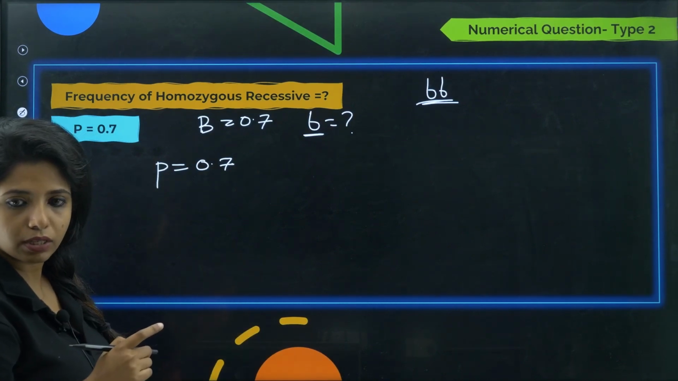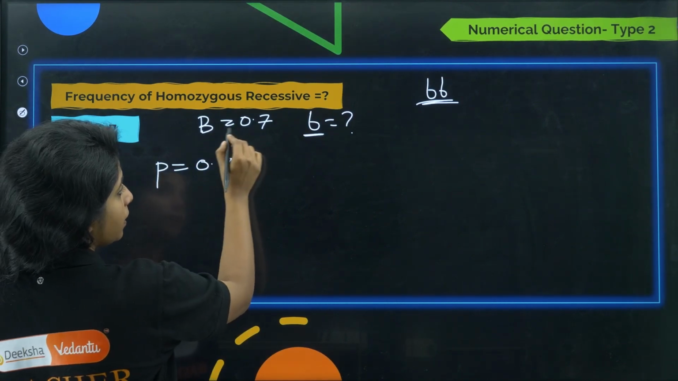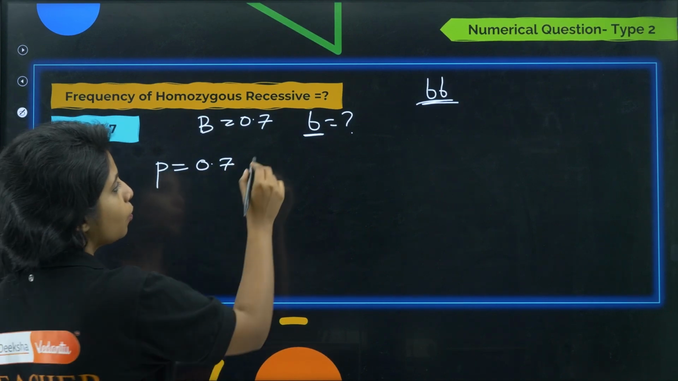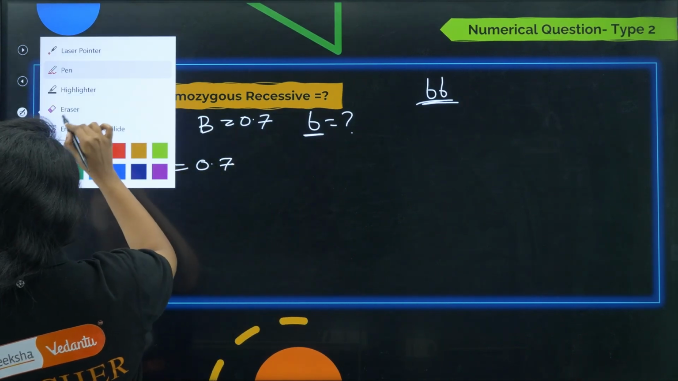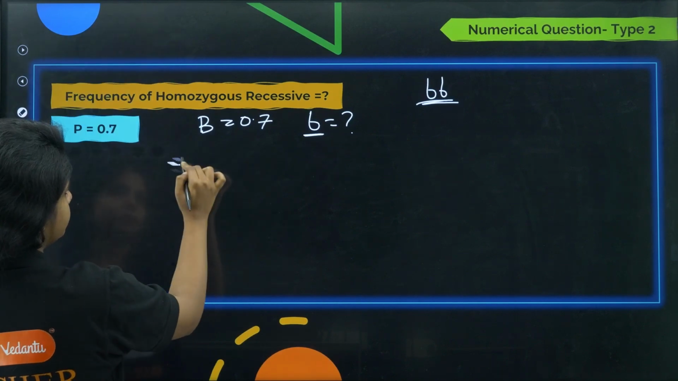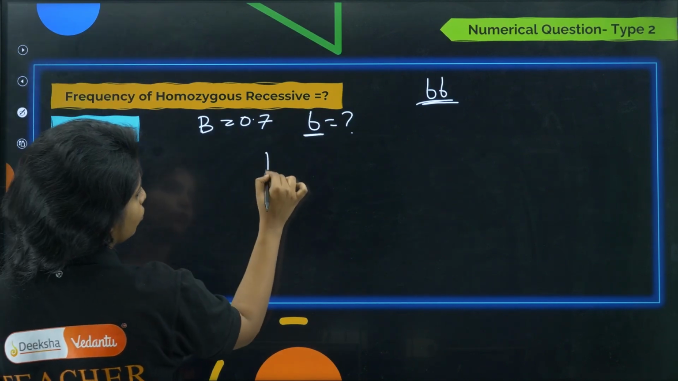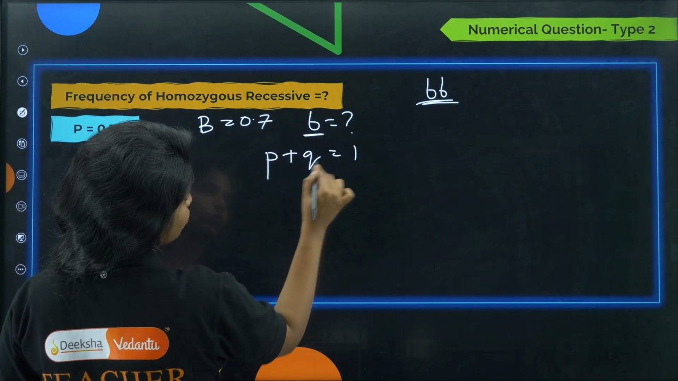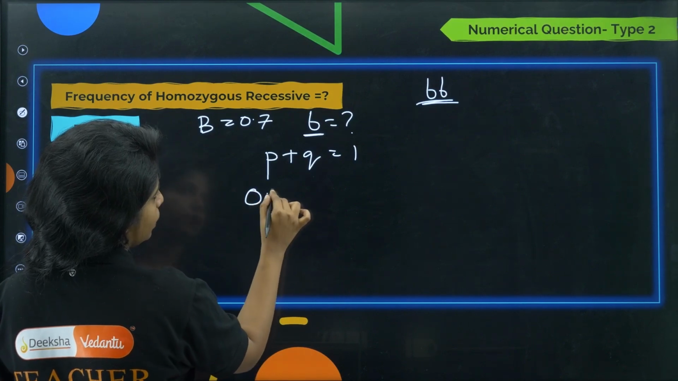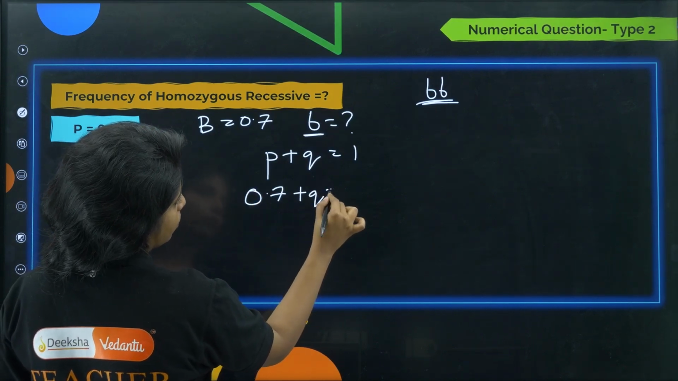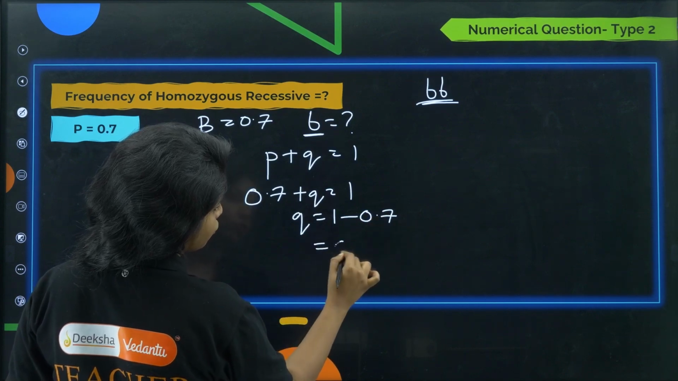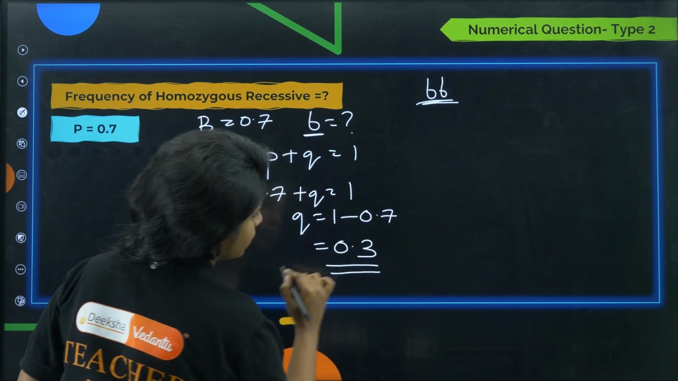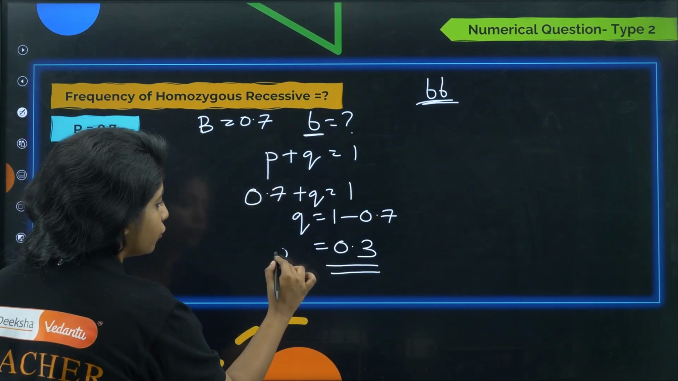So over here, let's calculate once. Capital B is equal to 0.7. Small b will be equal to what? Again, p plus q is equal to 1. So p is 0.7. I'm doing it line by line because there might be some students who might not understand it easily. So q is 0.3. This is the value of q.